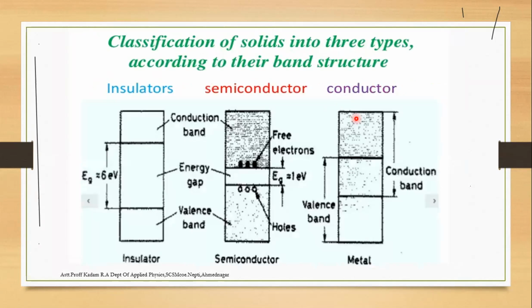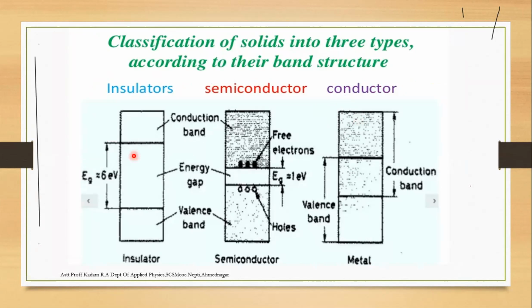What is meant by the insulator? An insulator is a substance which does not allow electricity to flow through it, and large energy is required for that.